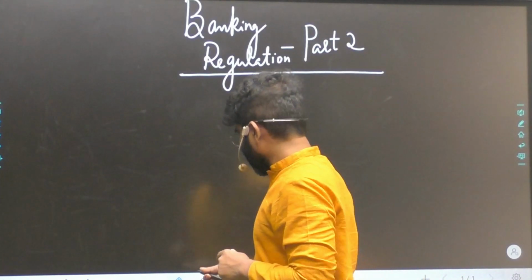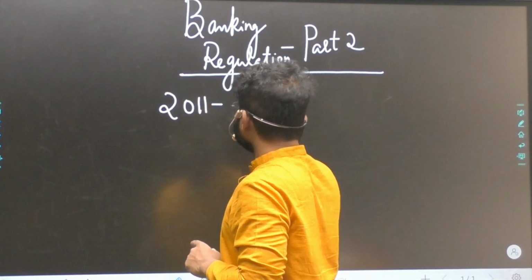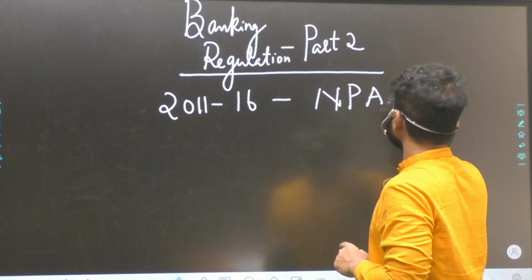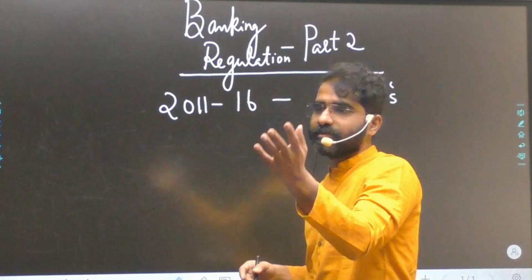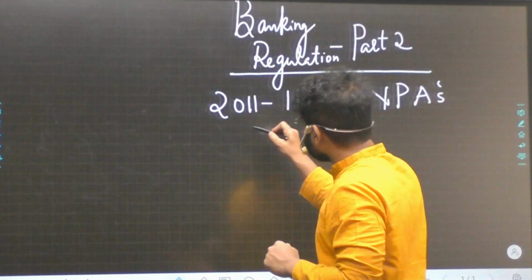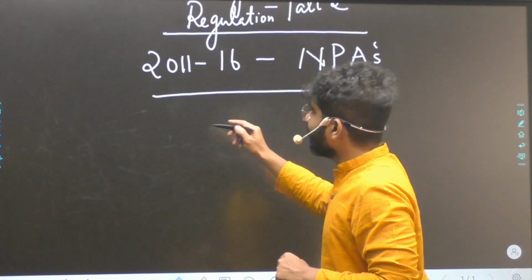One understanding here is that from 2011 to 2016, non-performing assets (NPAs) have increased. For types of NPAs, please refer to the previous video. So the government, as well as the RBI, had to do something related to these, and there can be some questions.